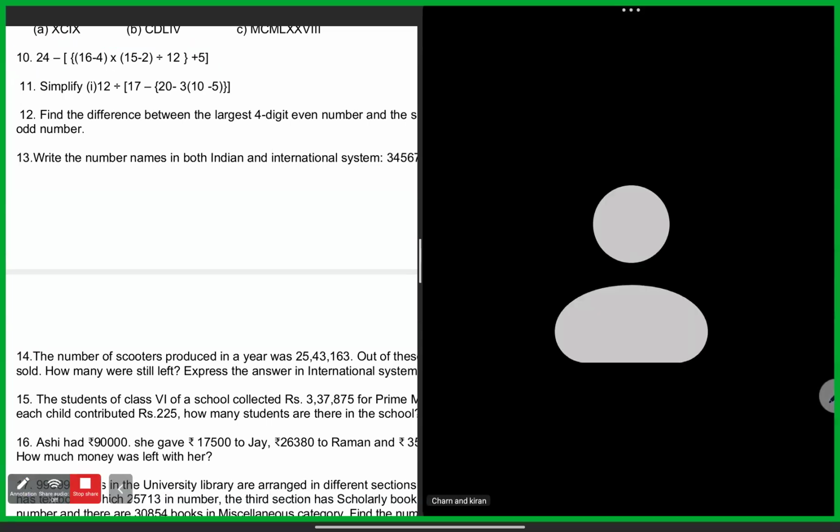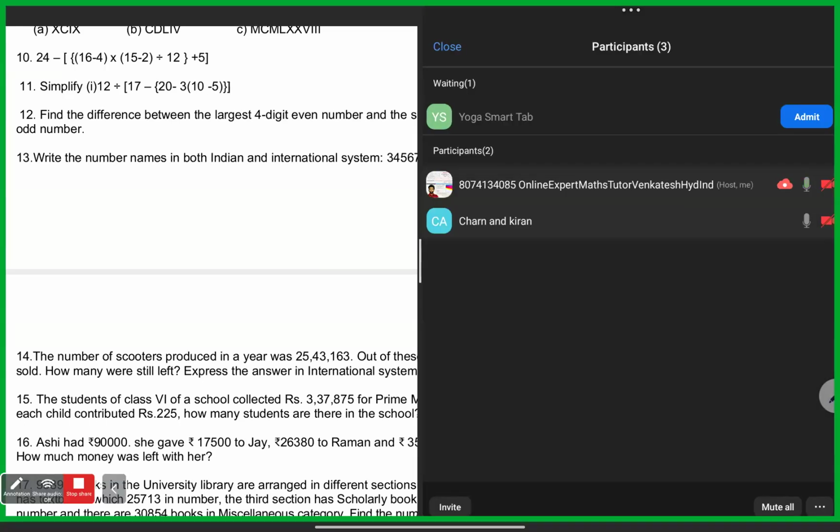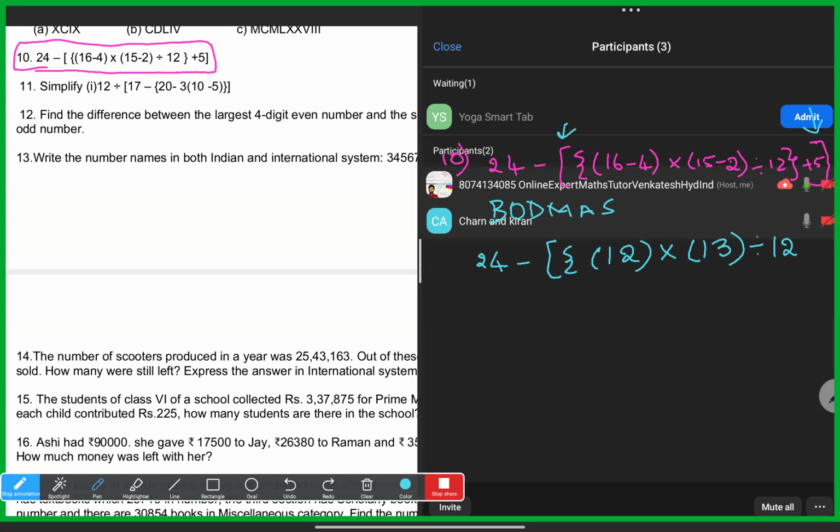So now here, 12 and 13 I got because I solved these two brackets. So now 16 minus 4 is 12, 15 minus 2 is 13, division with 12 is already there in the question. I am closing this flower bracket here, and plus 5 is there already in the question. I am ending with the bigger bracket.